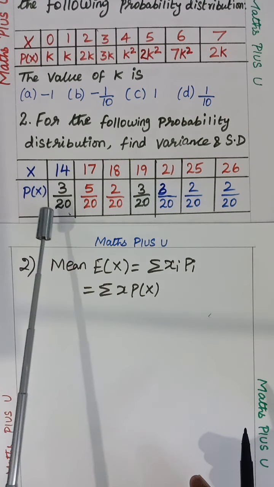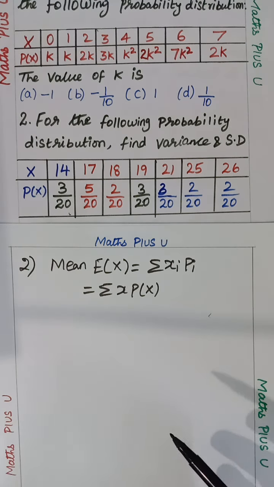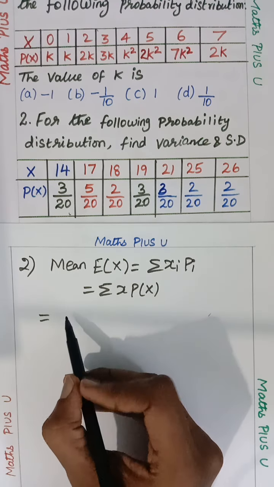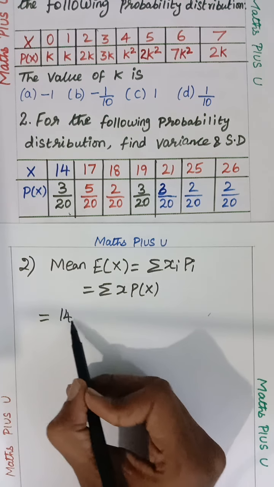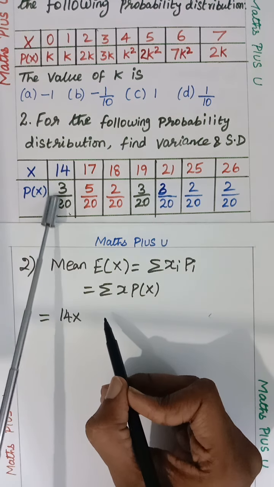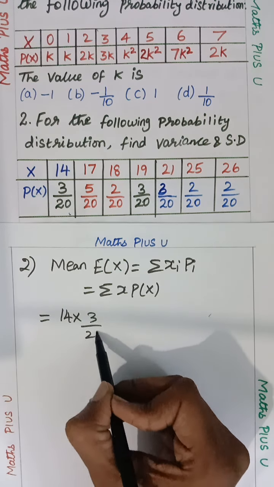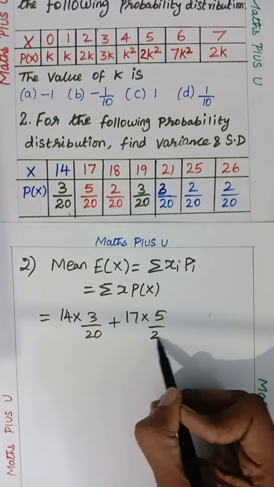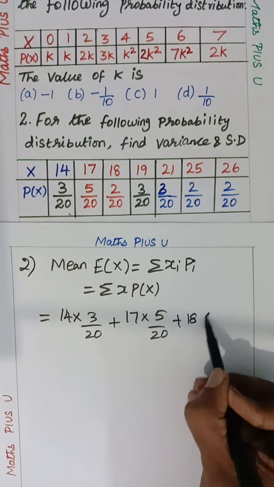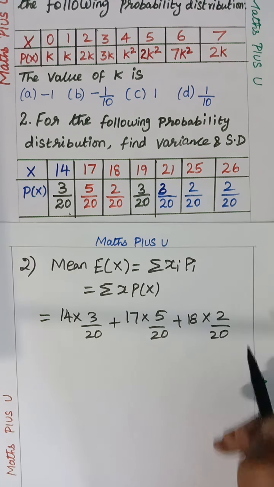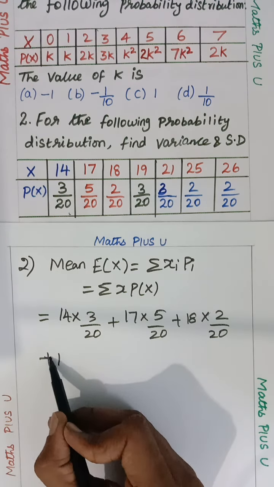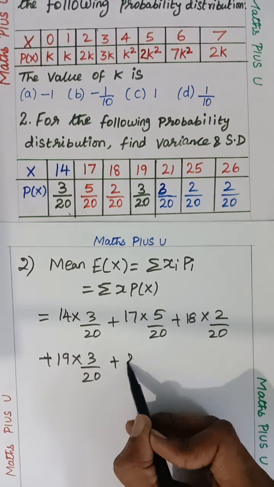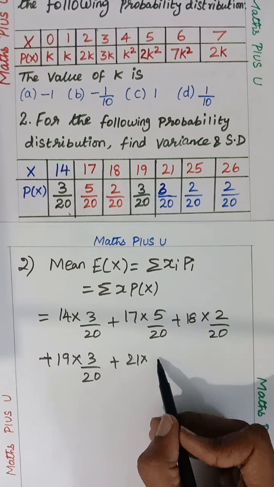So 14 and 3 by 20, you multiply both and add. 14 into 3 by 20, then plus 17 into 5 by 20, plus 18 into 2 by 20. Even the smaller class children will do this nicely. Easy only. Do it properly.